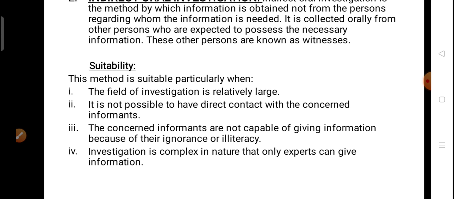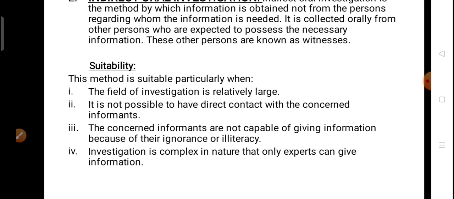So what we do, we approach any person who knows that person, who has information about that person, and collect the information indirectly. We do not reach the person about whom the information is to be collected. We collect that information from someone else who possesses that information about the concerned informant.